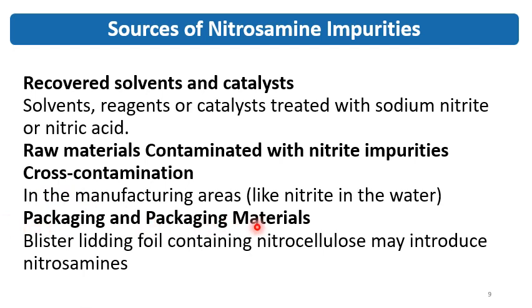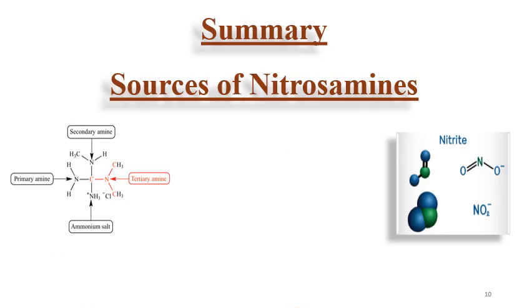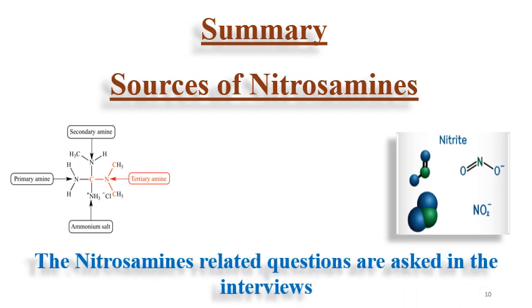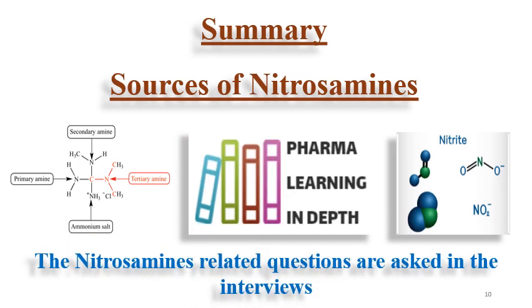Then packaging and packaging materials. Blister lidding foil containing nitrocellulose may introduce nitrosamines. This is an example taken from literature, and it is hypothesized that the nitrocellulose used in the blister lidding foil may introduce the nitrosamines. So this is regarding the sources of nitrosamines, and there are other sources also. Some impurities also contain amines. Then some materials contain nitrite impurities at ppm level.